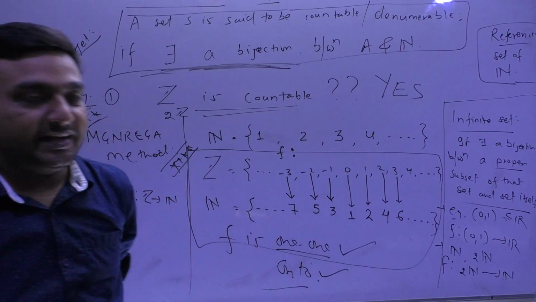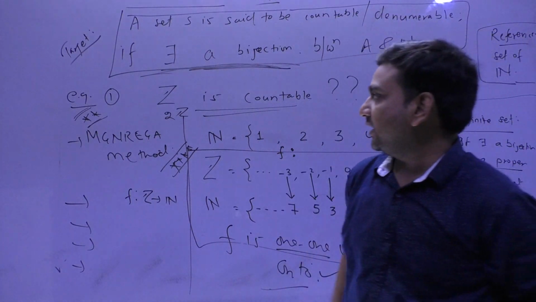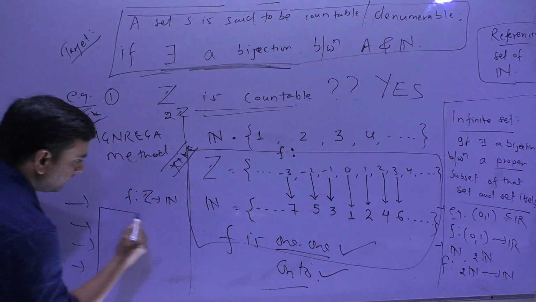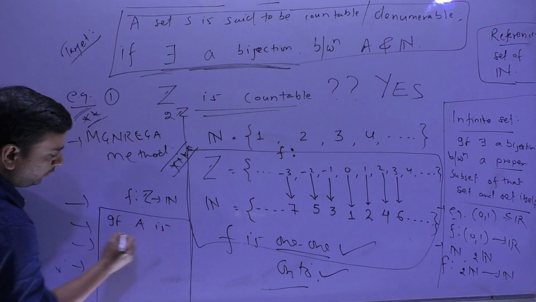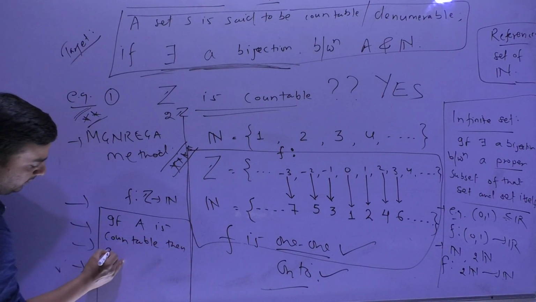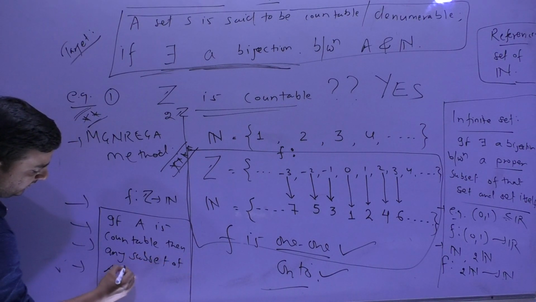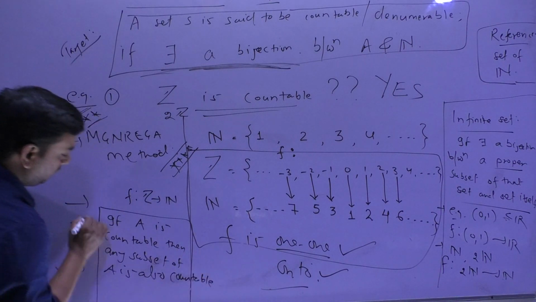Here I would like to tell you, if you can note it down somewhere: if A is countable, then any subset of A is also countable. Do remember this.